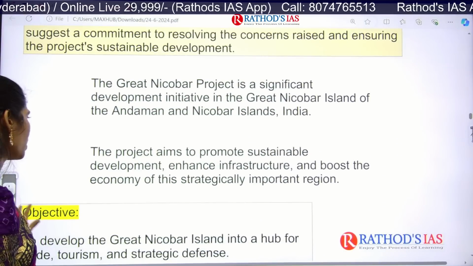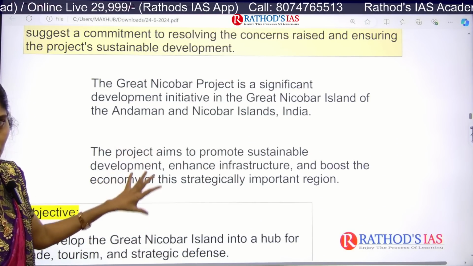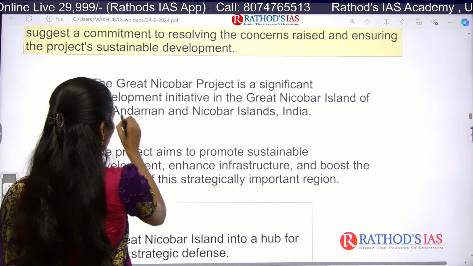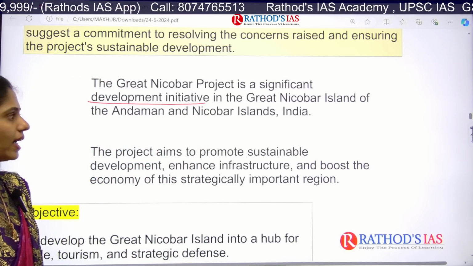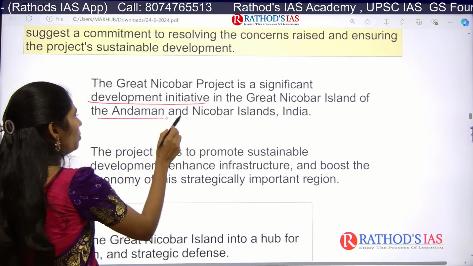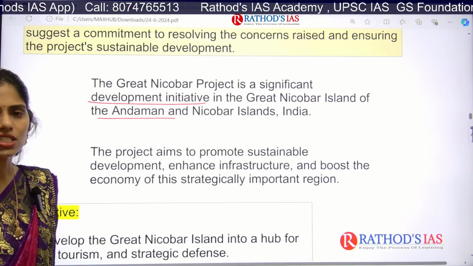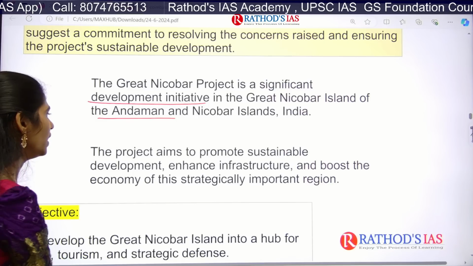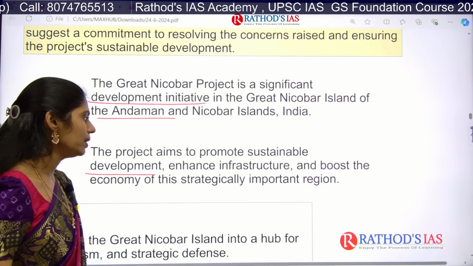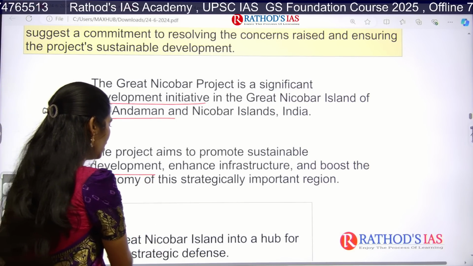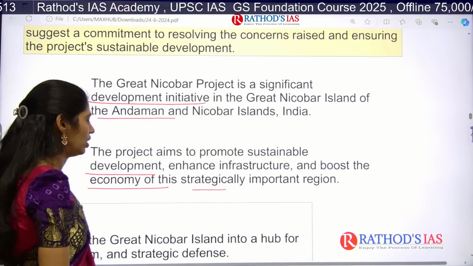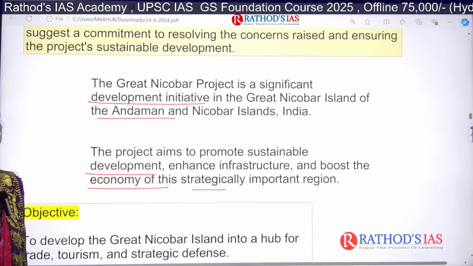And what is this project about? If you see the basics, this project is a development initiative on Great Nicobar Island of the Andaman and Nicobar Islands in India. What is the important aim of this project? They want to promote sustainable development, enhance infrastructure, and boost the economy of this strategically important region.